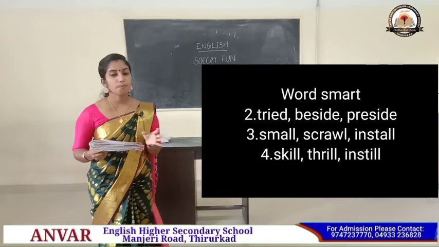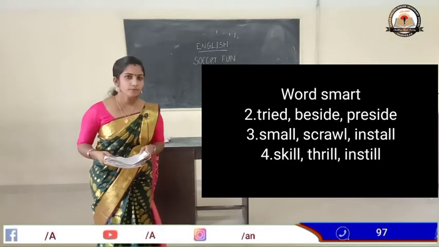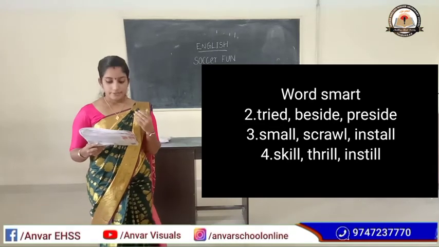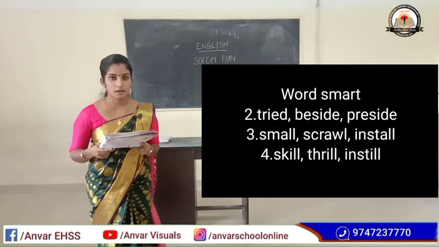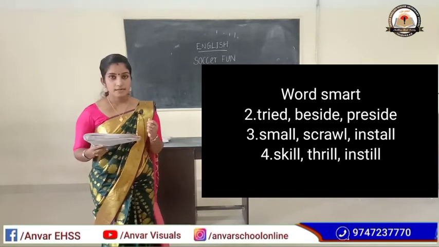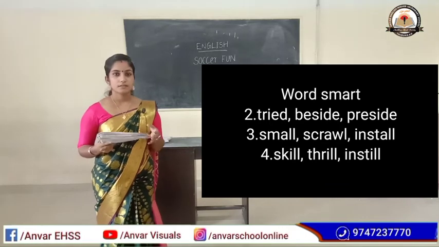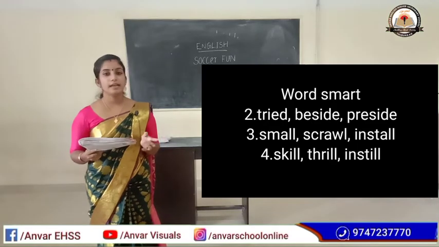Third one, ball. Can you? Okay, look at the board. Ball, small, scroll, install. These are the rhyming words. Then fourth one, will.